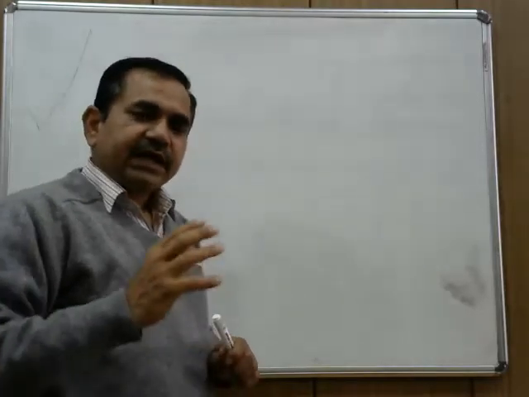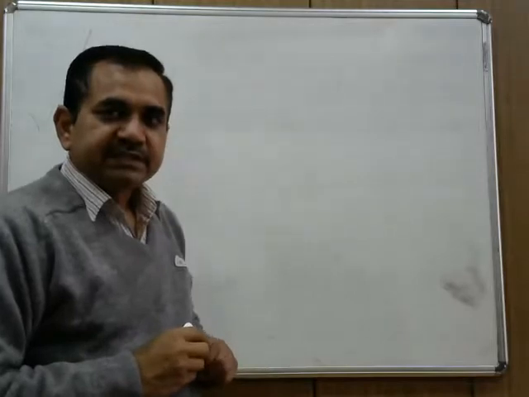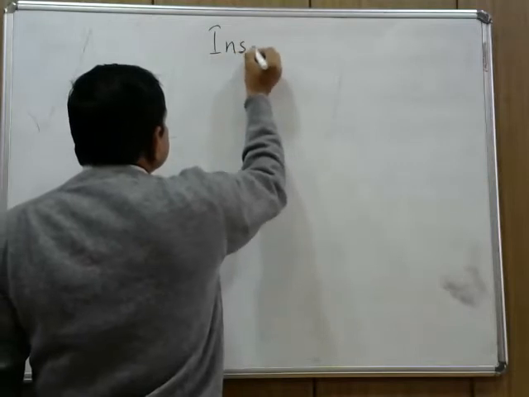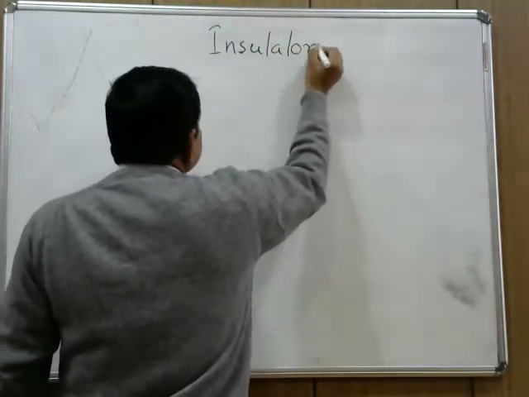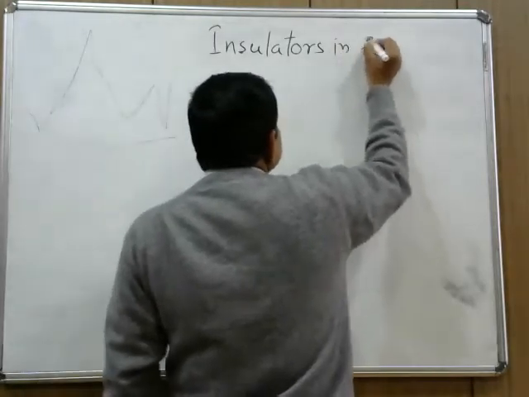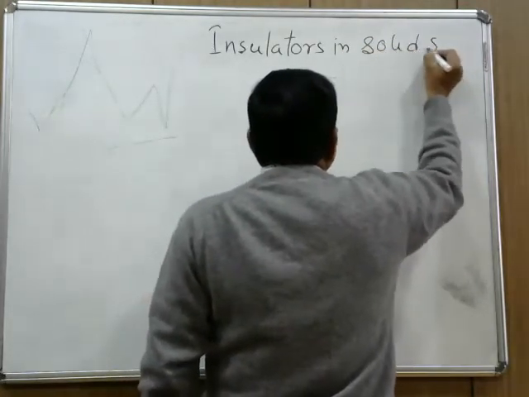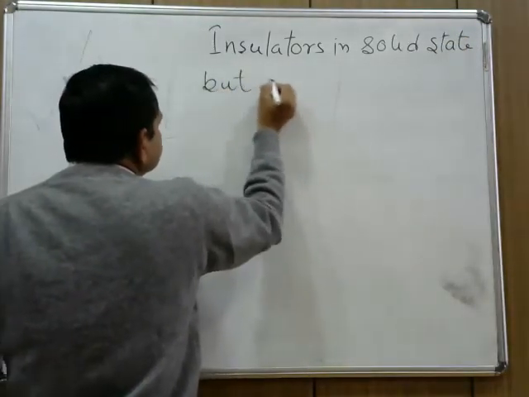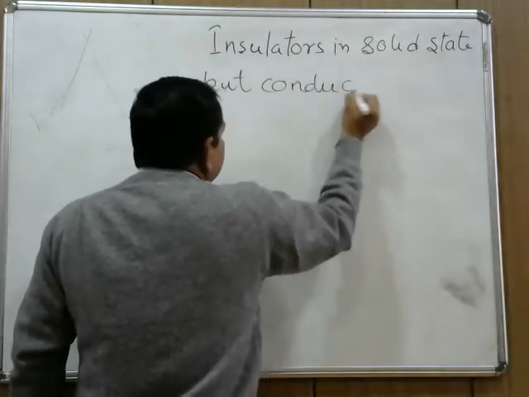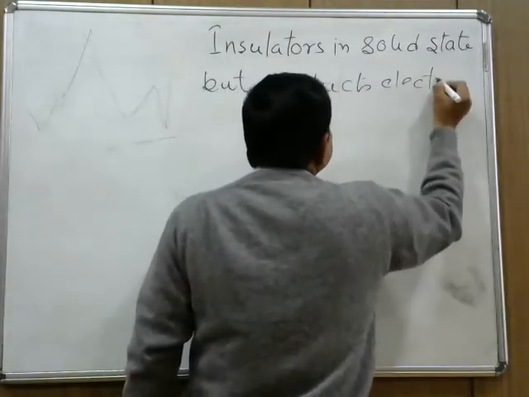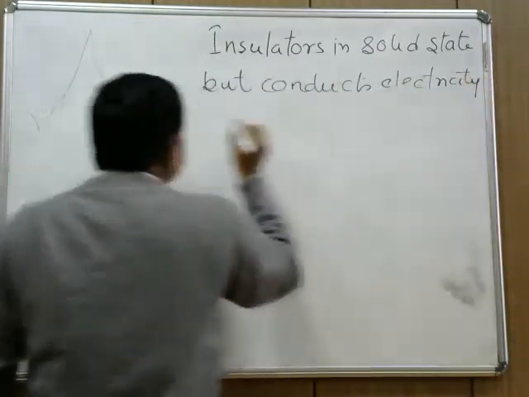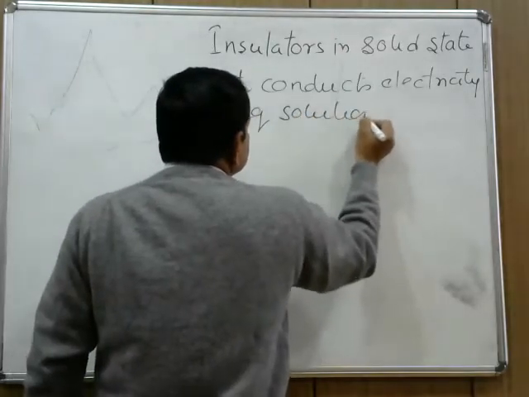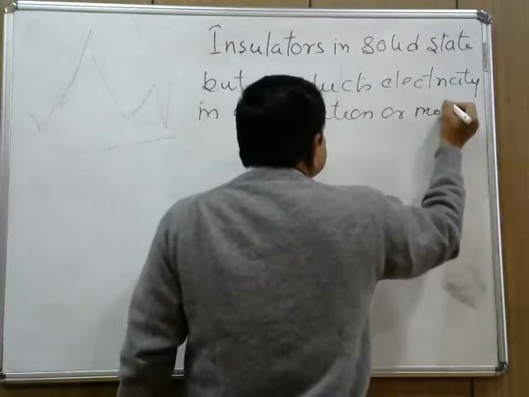Third, and the last and most important property, is that ionic compounds are insulators in solid state but conduct electricity in aqueous solution or molten state.